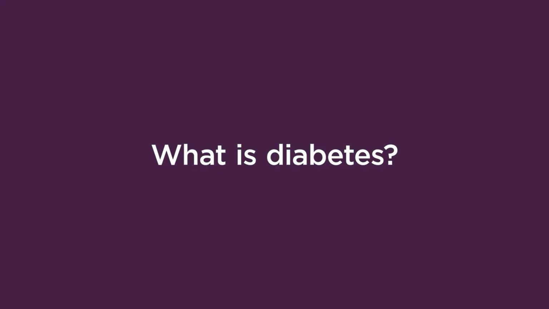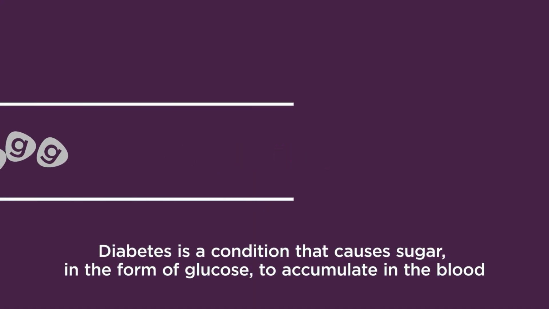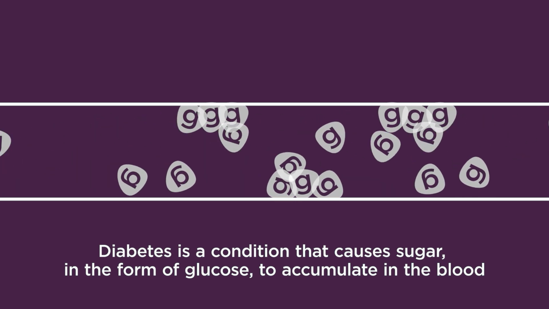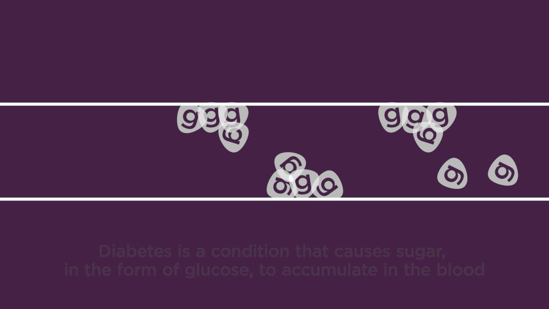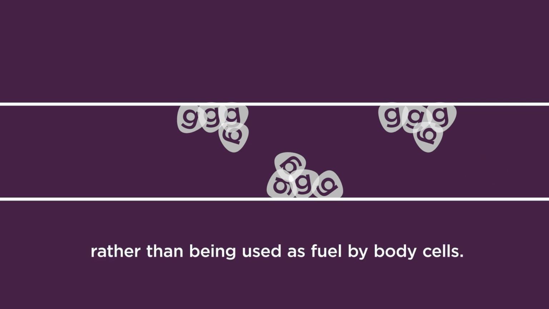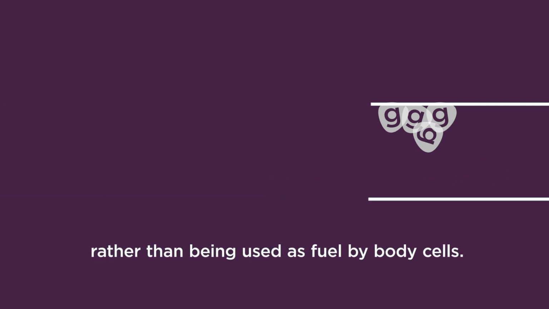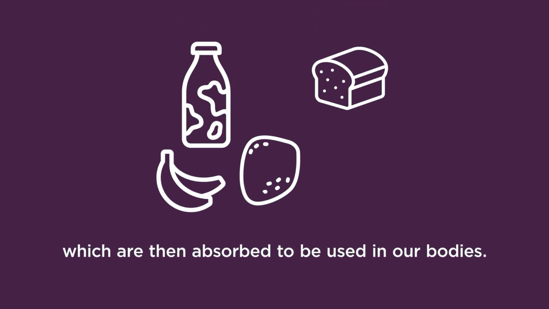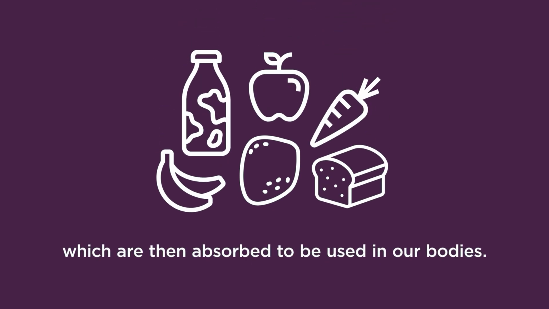What is diabetes? Diabetes is a condition that causes sugar in the form of glucose to accumulate in the blood, rather than being used as fuel by the body cells. When we eat, our digestive system breaks food down into nutrients, which are then absorbed to be used in our bodies.